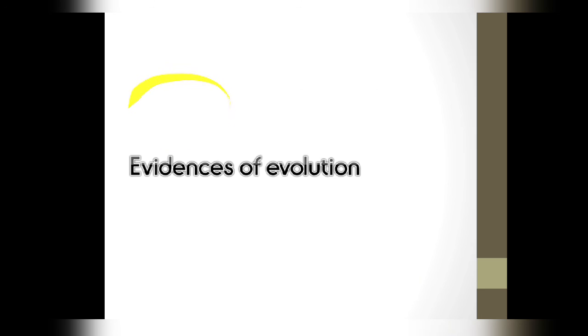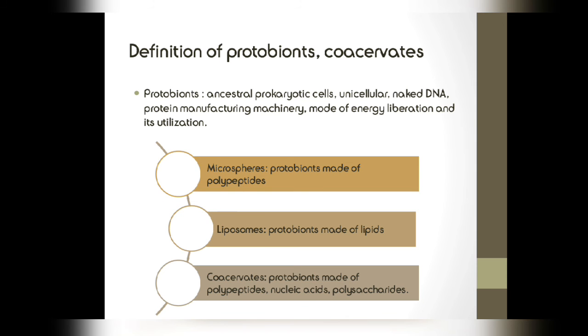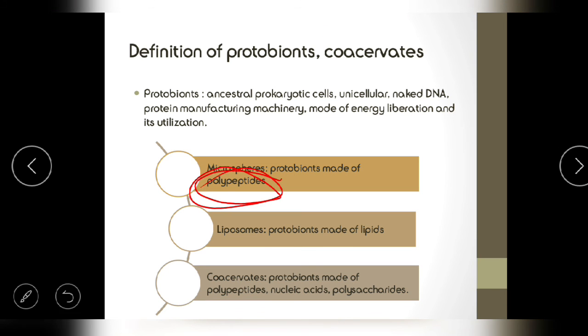Now, protobionts. The term protobionts means the ancestral prokaryotic cells, which were unicellular and had naked DNA. This kind of structure was known as protobionts, or the primitive prokaryotic cell. They had protein manufacturing machinery and a mode of energy liberation and utilization. When protobionts are made up only of polypeptides, meaning primitive proteins, protein structures which are not yet functional, those polypeptide-containing structures are known as microspheres.